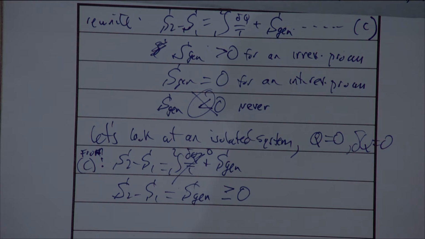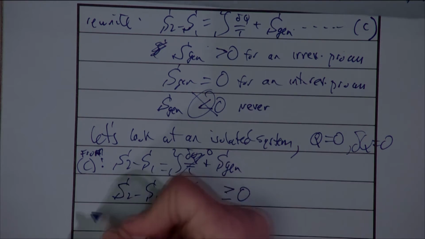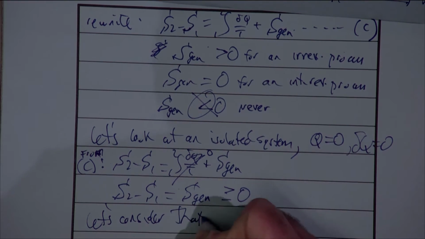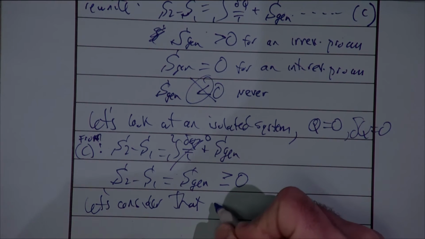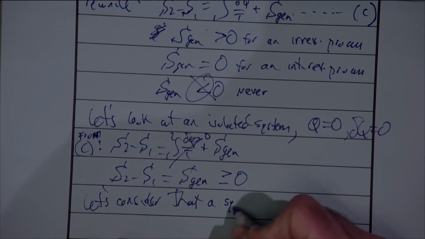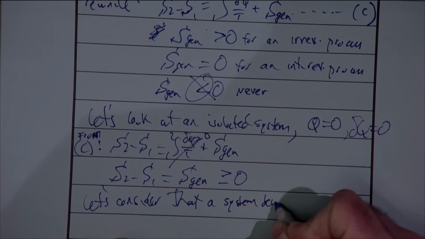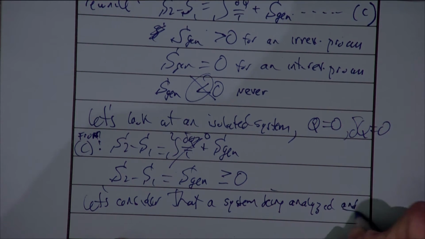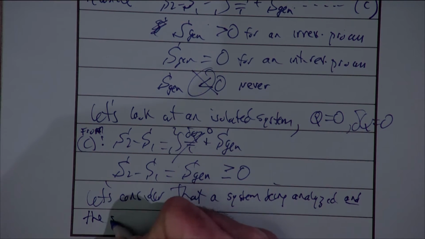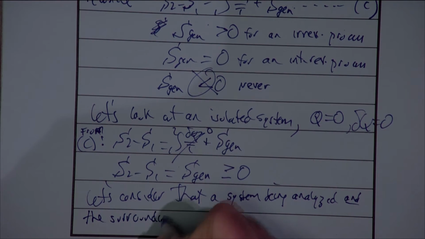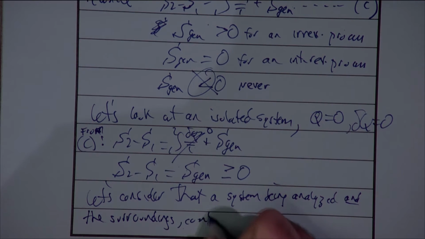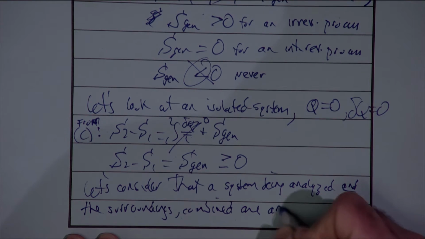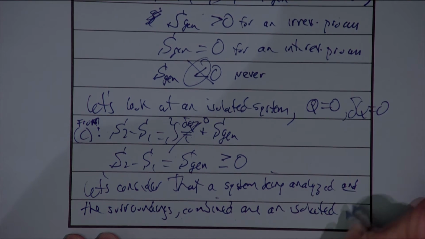So let's consider a special type of isolated system. Let's consider that a system being analyzed and the surroundings combined are an isolated system.